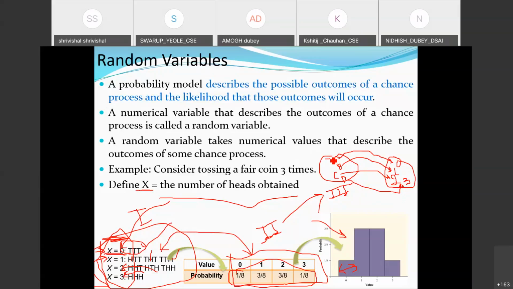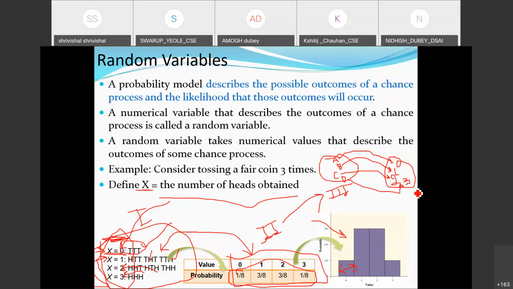So all these are different events. Event A corresponds to 0 heads, event B to 1 head, event C to 2 heads, and event D corresponds to 3 heads. So simply based on the number of heads appearing, I mapped 0, 1, 2, and 3 here.